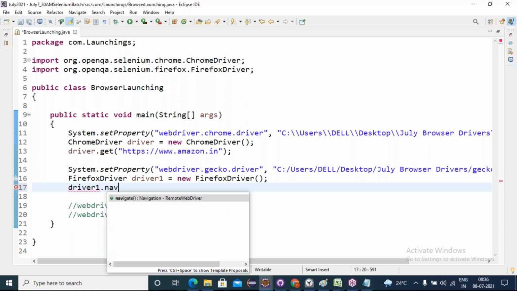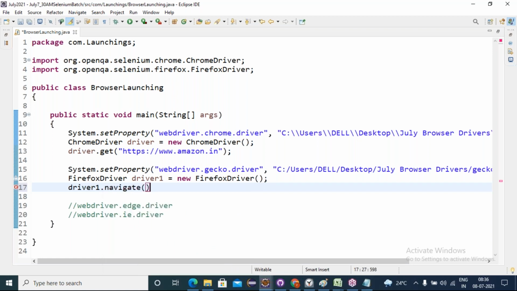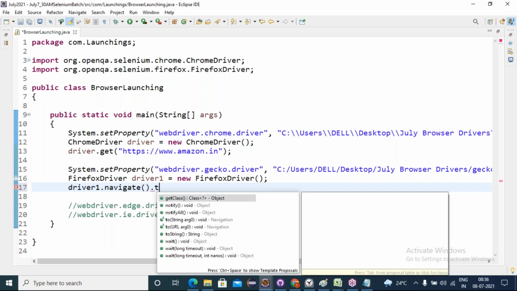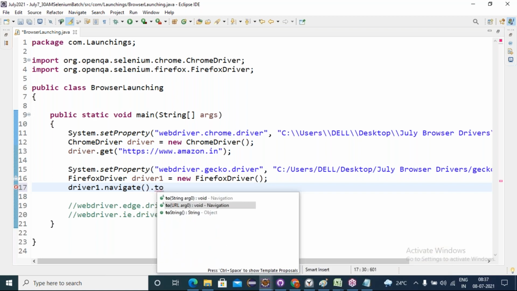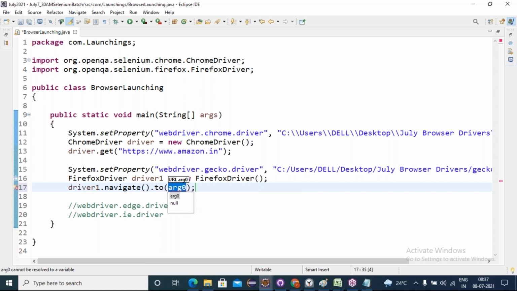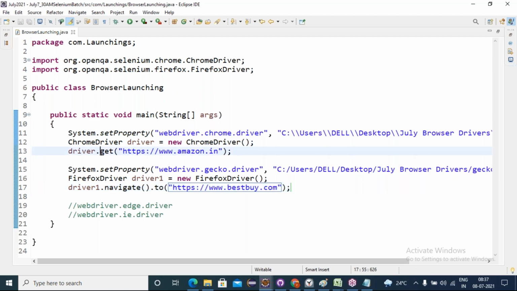driver1.get. I showed you navigate, okay? I showed you get to navigate. Using navigate also we can navigate, okay? driver1.navigate().to, https://www.by.com. Friends, I can navigate with either of these methods. I'm showing both the methods. Okay? Let's try to run my script.